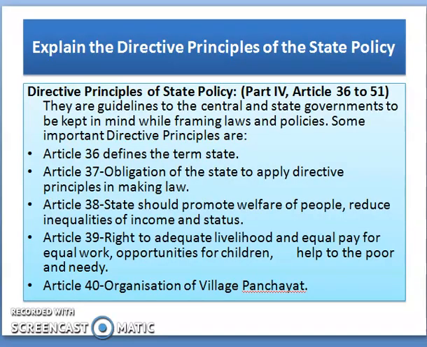The last heading in today's discussion, the directive principles of the state policy. Directive principles of the state policy are depicted in Part 4, which includes Articles 36 to 51. They are the guidelines to the central and state governments to be kept in mind while framing laws and policies. Some important directive principles are: Article 36 defines the term state. Article 37, obligation of the state to apply directive principles in making law.